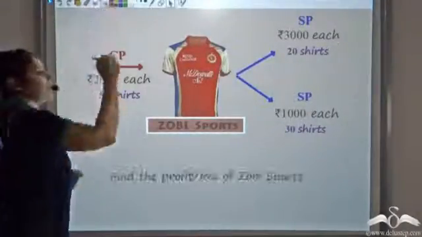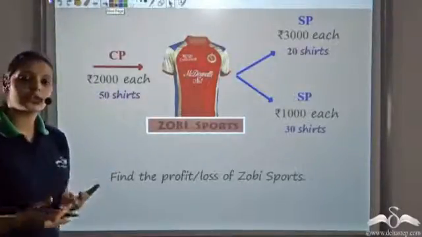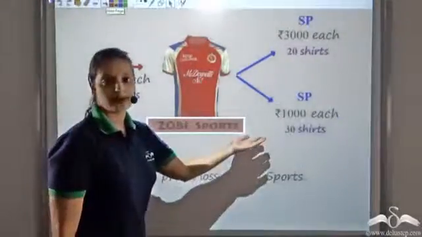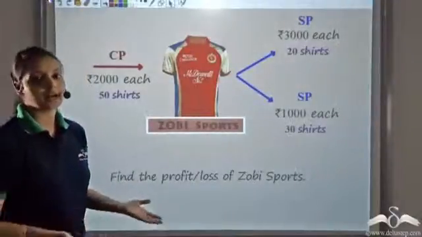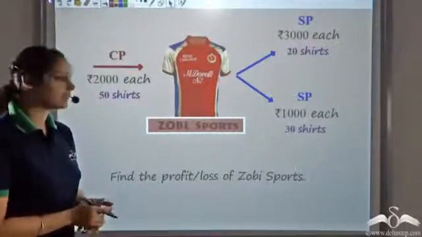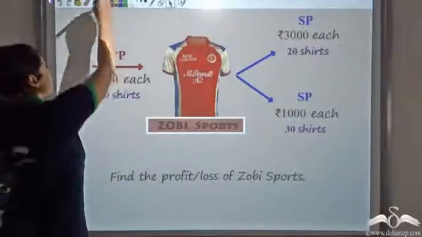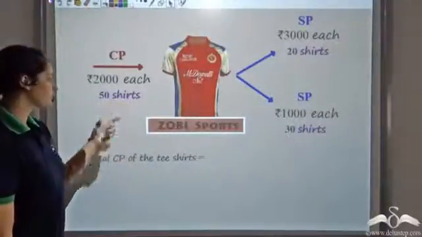So now can we find the overall loss or profit? For that, what we need to find is the total cost price and the total selling price. Once we know the total cost price and the total selling price, we can find the gain or loss. Let us see whether he gained in this deal or he made some loss. So let us first find the total cost price of the t-shirts.